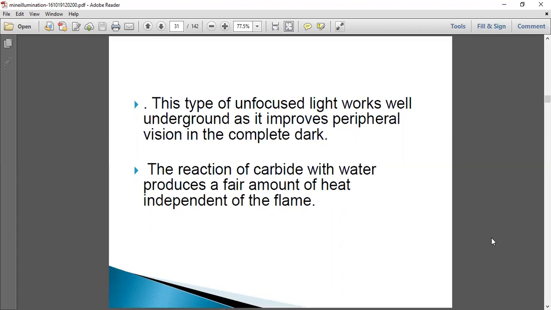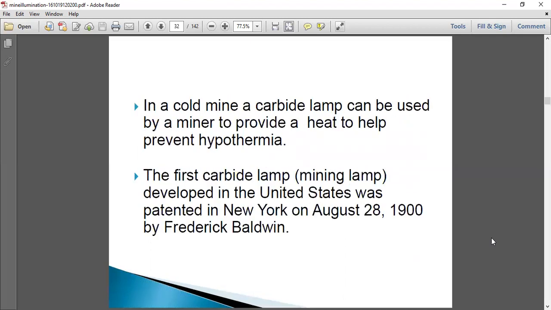The reaction of carbide with water produces a fair amount of heat independent of the flame. Not only the flame, but heat is also produced during the reaction of calcium carbide with the water. In a coal mine, a carbide lamp can be used by a miner to provide heat to help prevent hypothermia. The first calcium carbide mining lamp developed in the United States was patented in New York on August 28, 1900 by Frederick Baldwin.